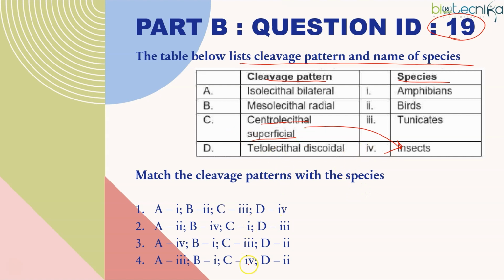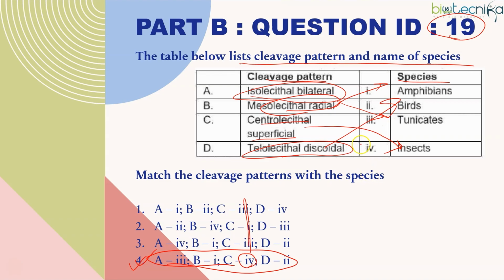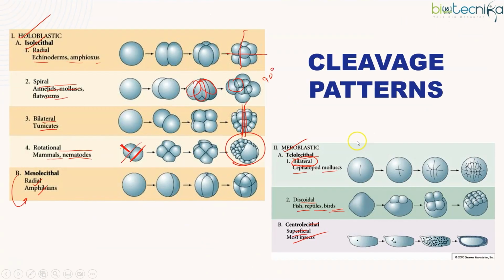Anyway, C over 4 here is exclusive. None of the options are 4. So 4th is the right answer here. Isolecithal bilateral is tunicates. Mesolecithal radial is amphibian. And telolecithal discoidal is birds. Easy, match the followings always.